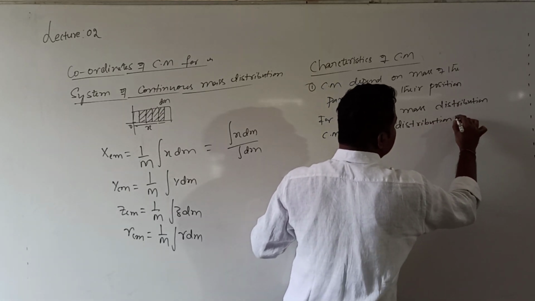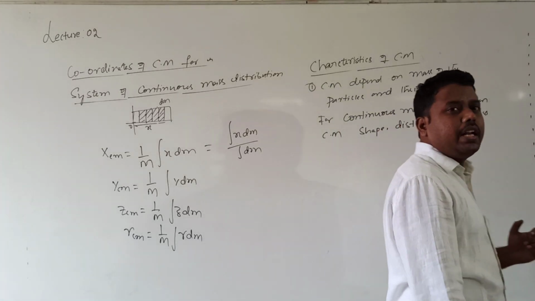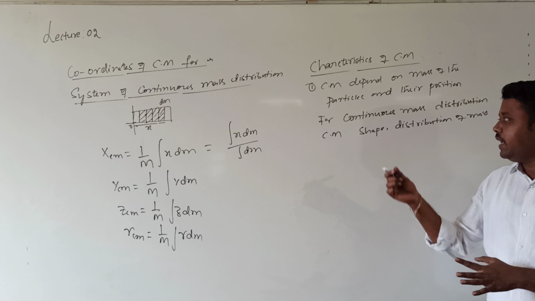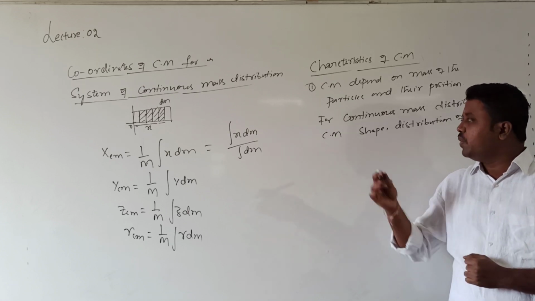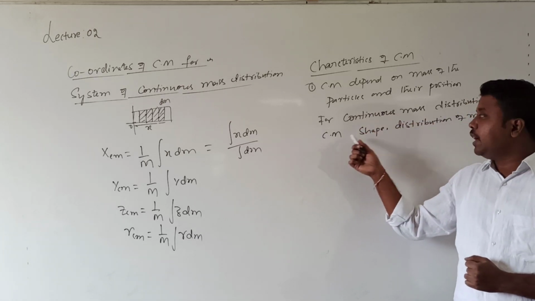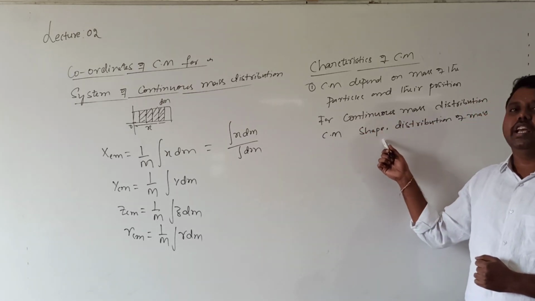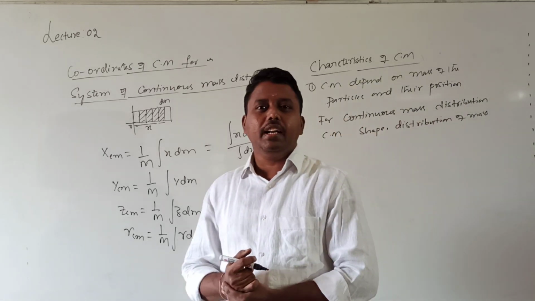How is mass distributed? Yesterday we discussed: whenever mass is distributed uniformly, center of mass will coincide with the geometric center. So for the continuous mass distribution, the center of mass depends upon the shape of the body and distribution of mass. First point clear?